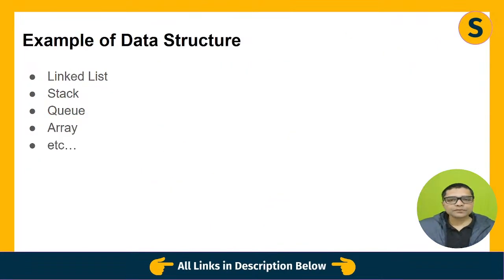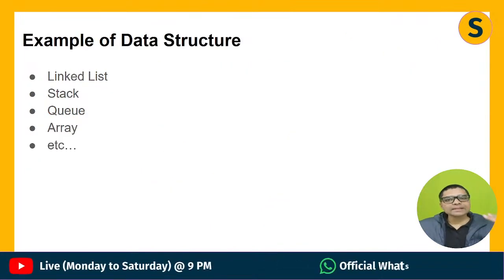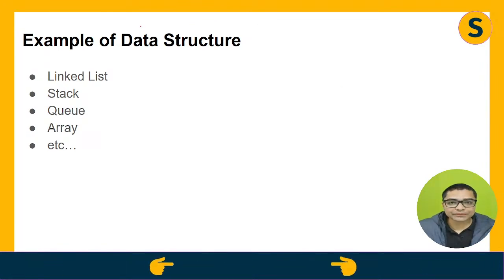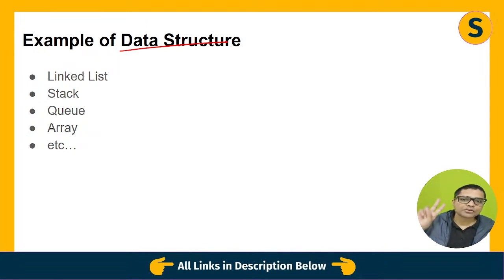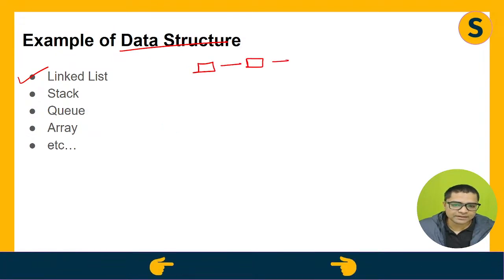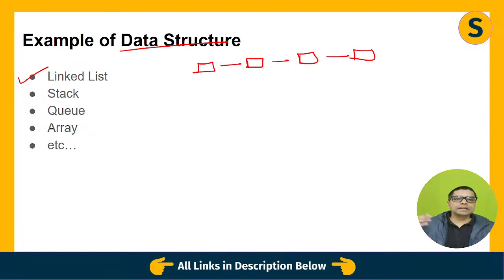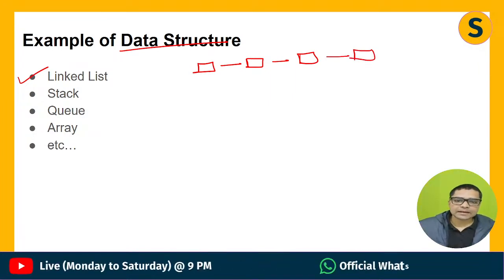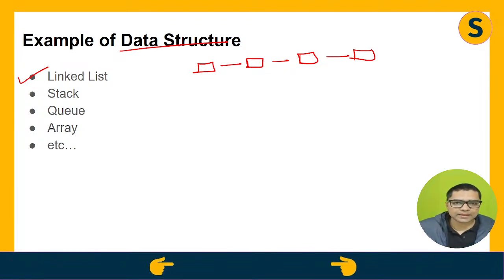Now let's move to the examples of DSA. What is an example of a data structure? So what is a data structure? A data structure is a way of processing or storing data. The example is a linked list. I believe everyone is aware of a linked list. Some linked lists are singly linked, some are doubly linked, which we are going to discuss in separate videos, but this is what a linked list is.